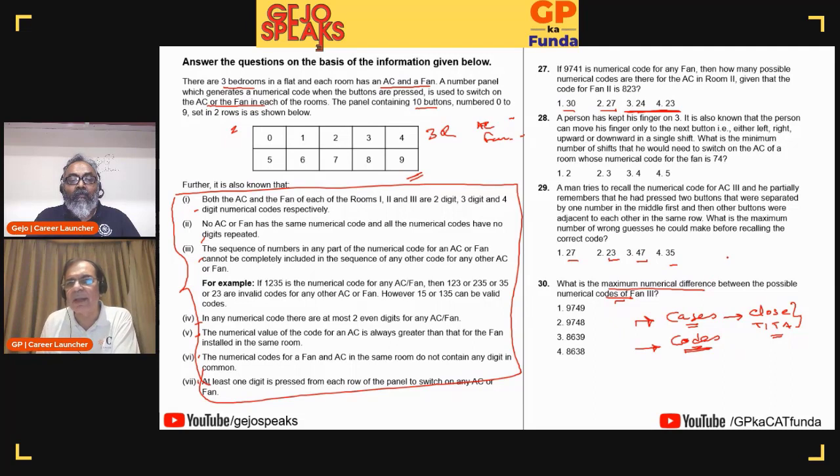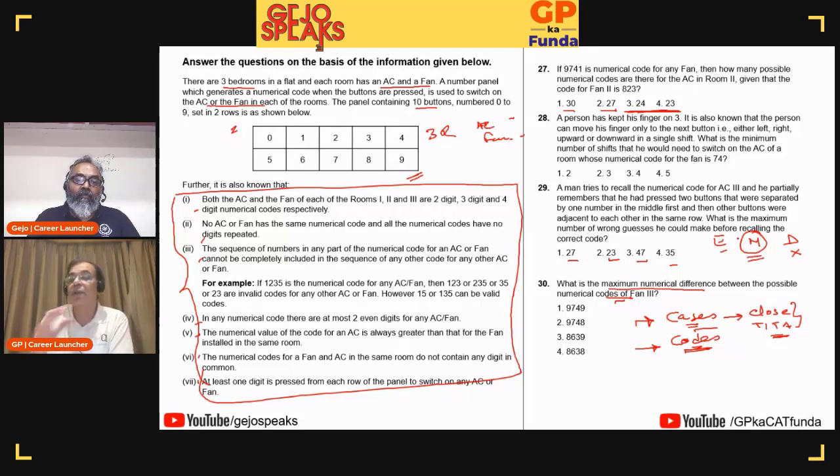To me, this is a set I don't want to start with, but I don't want to reject it outright, which means it is not an easy set for me. Why not easy? Because of close choices and type-in answers, I know I'm going to make a mistake. It is not a difficult set, because I know I can solve it. It might take a little time. I might miss a case here or there, but it is solvable by me. It is by my definition a medium set, which should be done after I have done one or two sets, and then I will come back and look at this set.